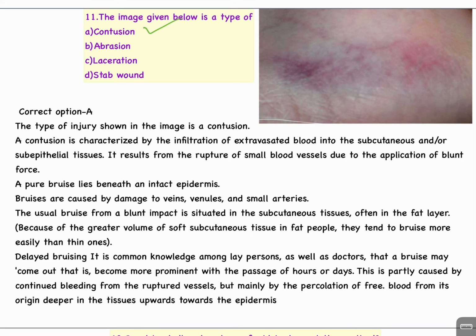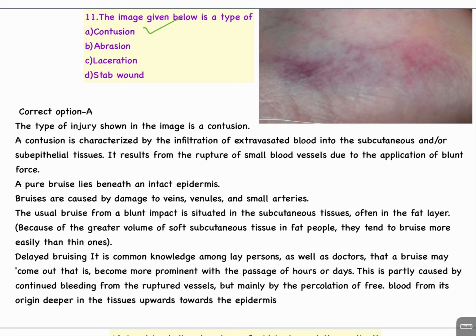A pure bruise lies beneath an intact epidermis. Bruises are caused by damage to veins, venules, and small arteries. The usual bruise from a blunt impact is situated in the subcutaneous tissue, often in the fat layer. Because of the greater volume of soft subcutaneous tissue in fat people, they tend to bruise more easily than thin ones.